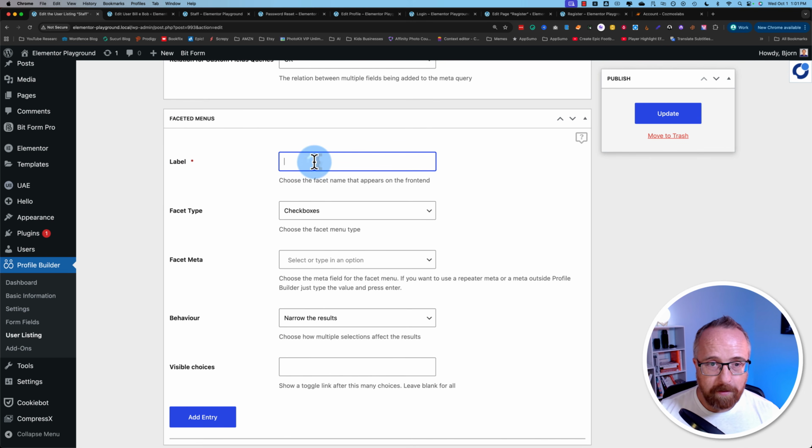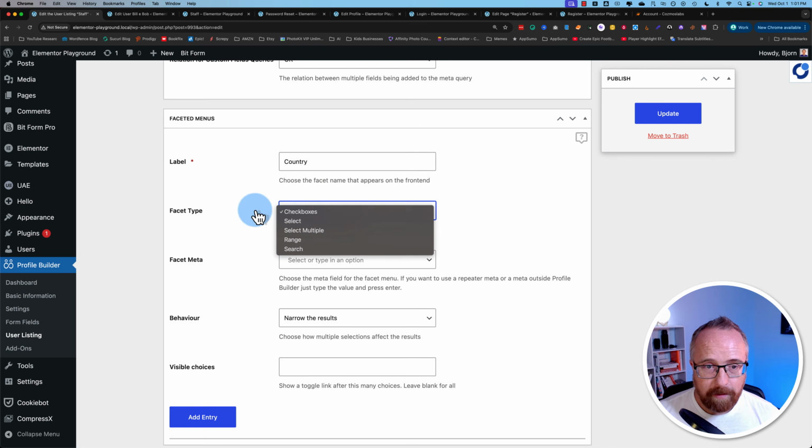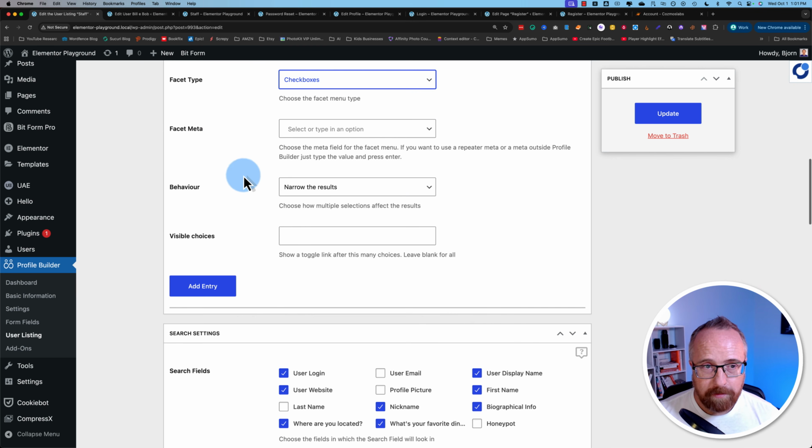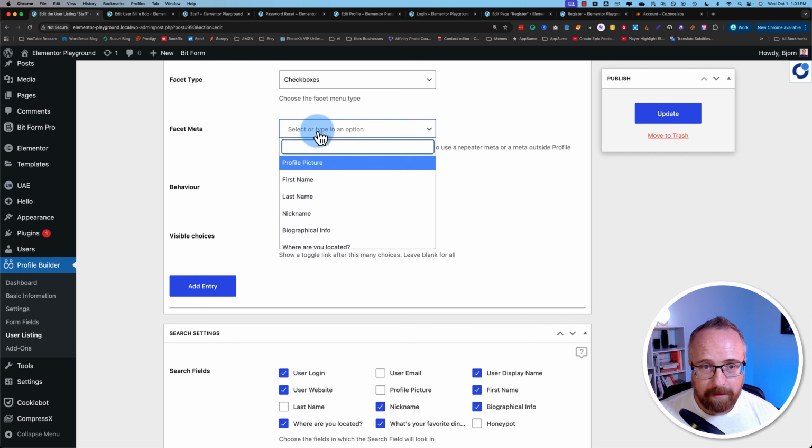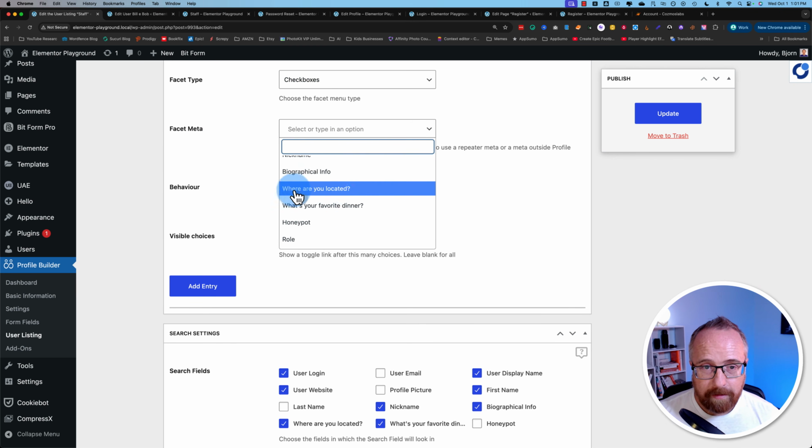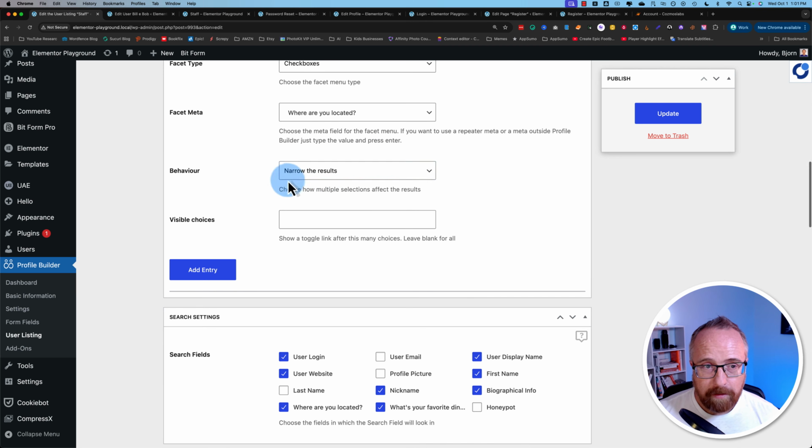So I'm going to create one here. Label is going to be country. I want to have checkboxes. The facet meta is where the data is going to come from. In this case, it's the question, where you're located. The behavior is going to either narrow the results or expand the results. And the visible choices, I'm going to leave blank, so it's going to show all the choices.